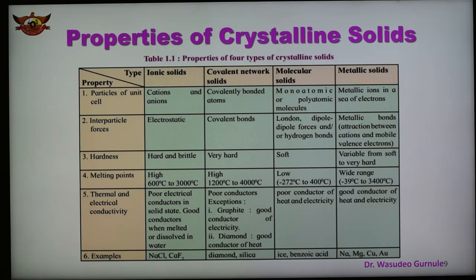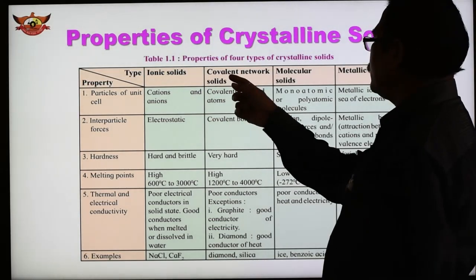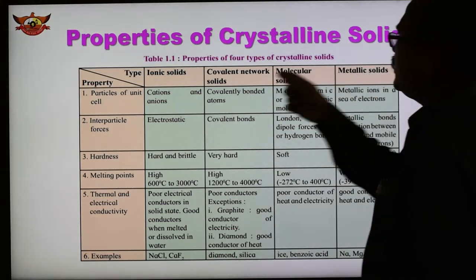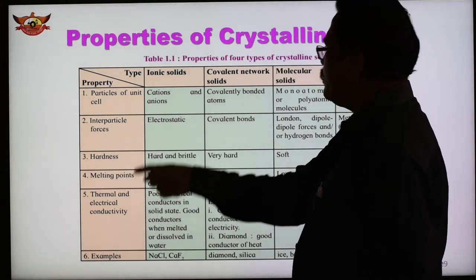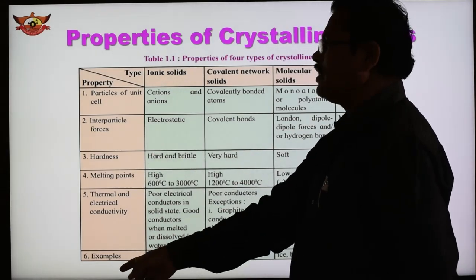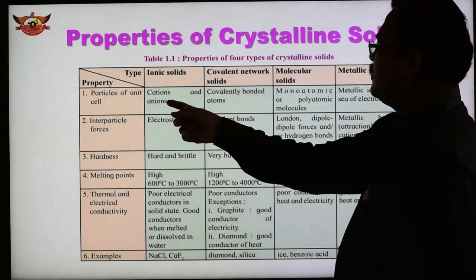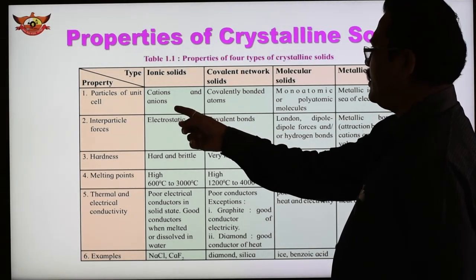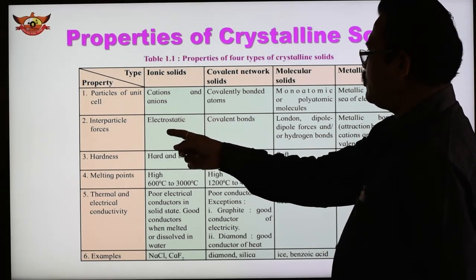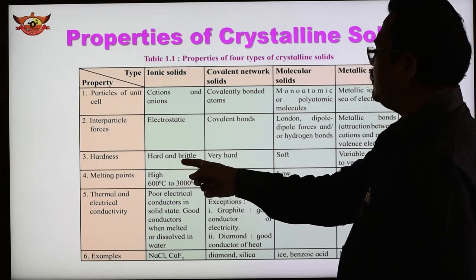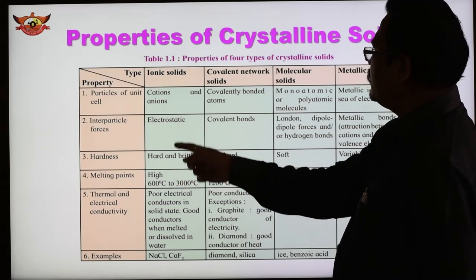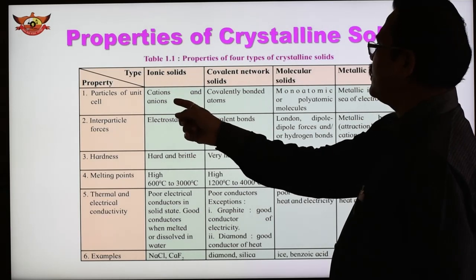Now the properties of crystalline solids are also shown in tabular form. In this table it is shown: ionic solid, covalent, molecular, and metallic, with 5 properties, and the 6th is examples. In case of ionic solid, the particle of the unit is cation or anion, the force is electrostatic, and the properties are hard and brittle. So in case of particle, here cation and anion.